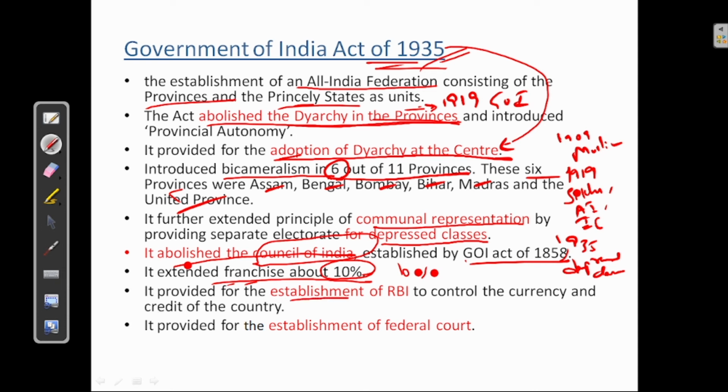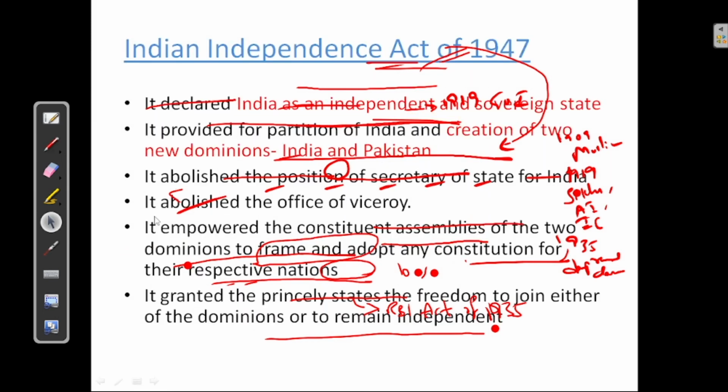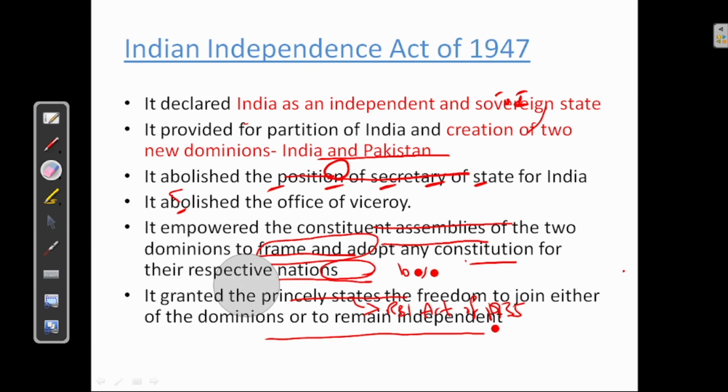It provided for the establishment of RBI to control the currency and credit of the country. So RBI was established under the RBI Act of 1935. Next, it provided for the establishment of Federal Court. Okay. Next, we will see the Indian Independence Act of 1947.